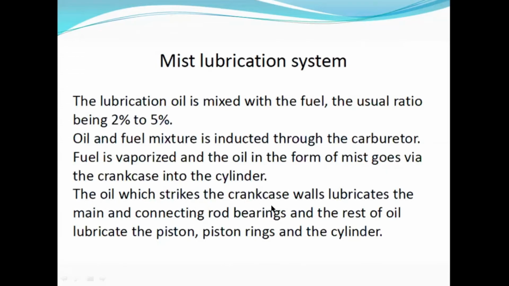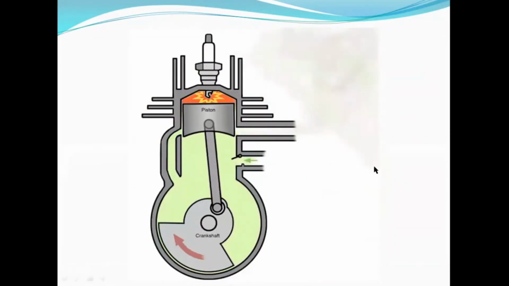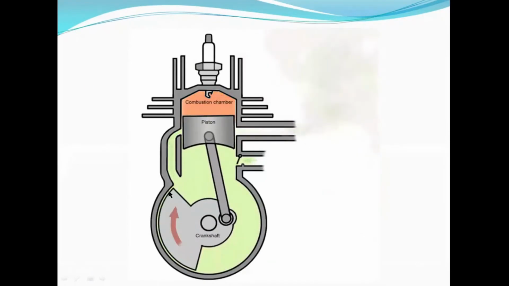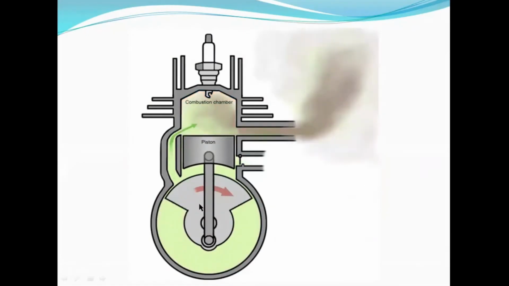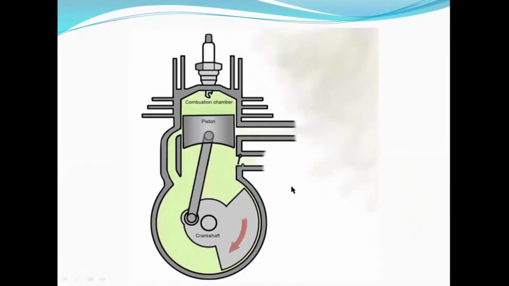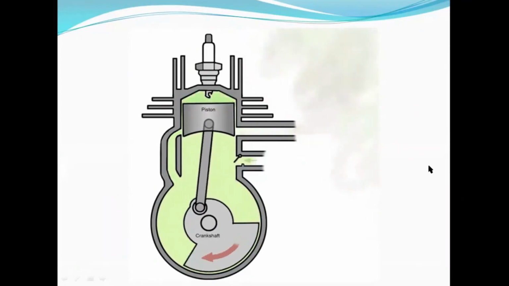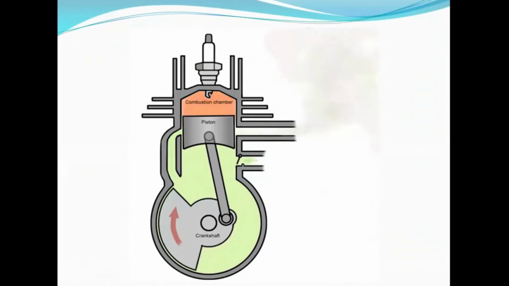The oil which strikes the crankcase walls lubricates the main and connecting rod bearings, and the rest of the oil lubricates the piston ring and the cylinder. So it is used in two-stroke engine. So this is a two-stroke engine. From the carburetor, the air and fuel will be supplied. Okay. Now fuel will be vaporized. On the connecting rod and different parts, it will strike and stick in the form of mist. So different parts will be lubricated. Okay. So this is the mist lubrication system for two-stroke engine. Okay. Nowadays two-stroke engines are used very little.